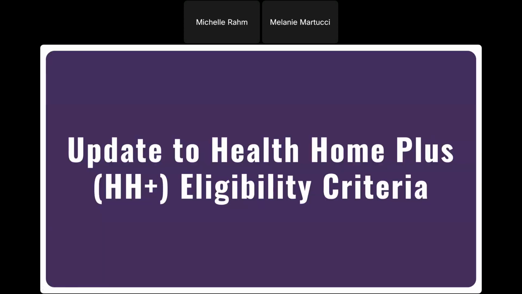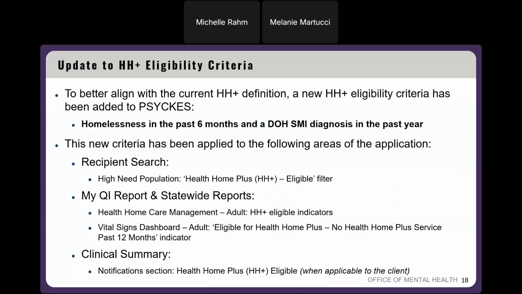All right, so that covers the new IMT filter. So I'm going to move along to our recent update to Health Home Plus eligibility criteria. So we've added this new criteria to our Health Home Plus eligibility in PSYCKES to better align with the current Health Home Plus definition. So the new criteria that we've added is homelessness in the past 6 months and a DOH serious mental illness SMI diagnosis in the past year. So that's the new Health Home Plus eligibility criteria that we've added to PSYCKES.